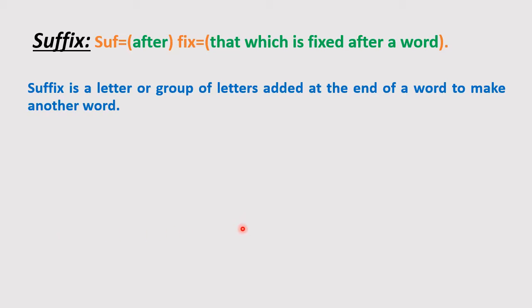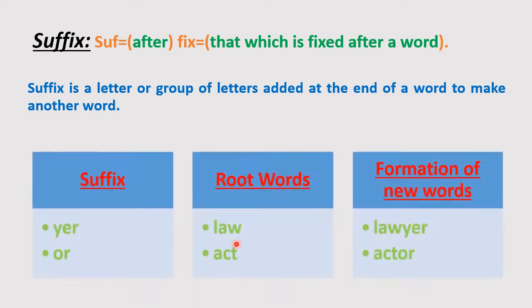Now see the example. Here I am showing three parts: suffix, root words, formation of new words. The root word is law. When we add yer after the word, we get the new word lawyer.